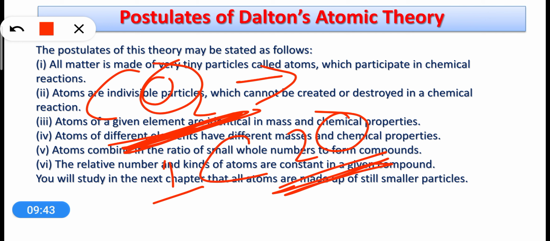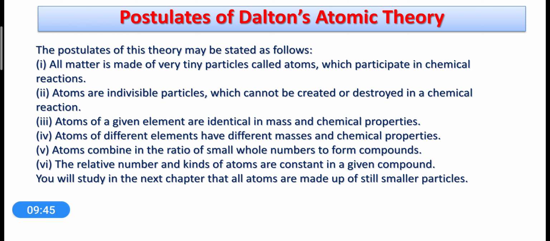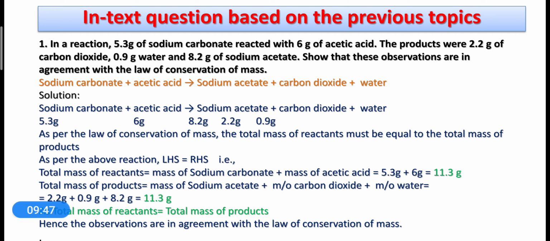Now I have collected certain in-text questions based on your previous topics. We have learned the law of conservation of mass, the law of constant proportion, and Dalton's atomic theory. These questions are given on page number 32 of your NCERT textbook, and they are all based on the previous concepts which we have learned. So let's solve these questions first.